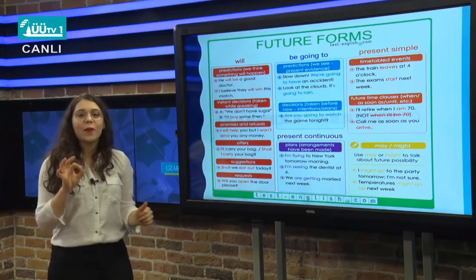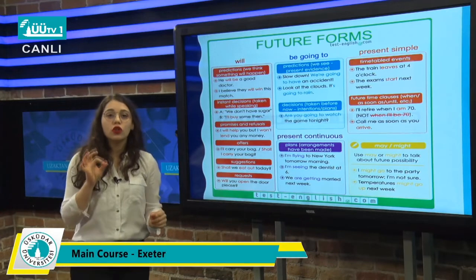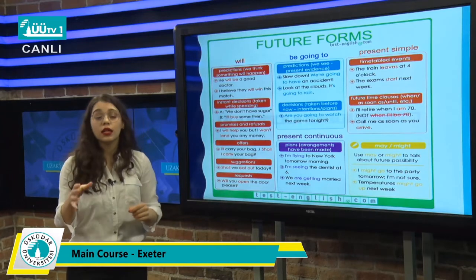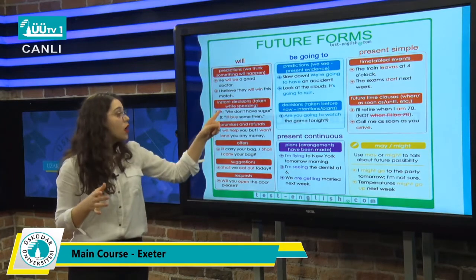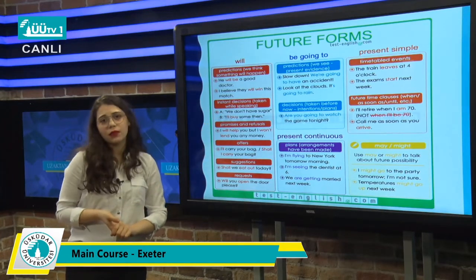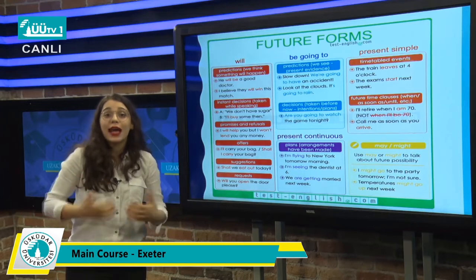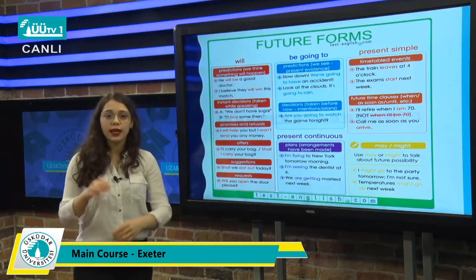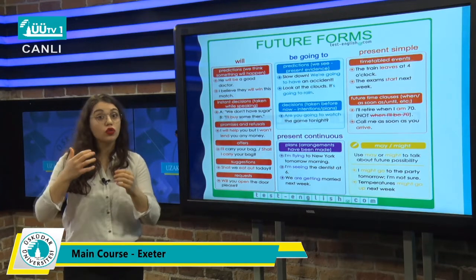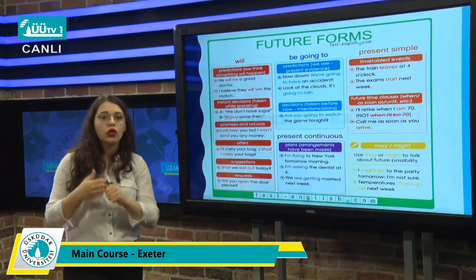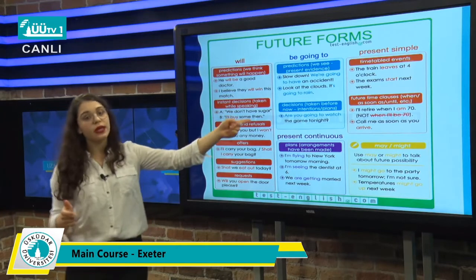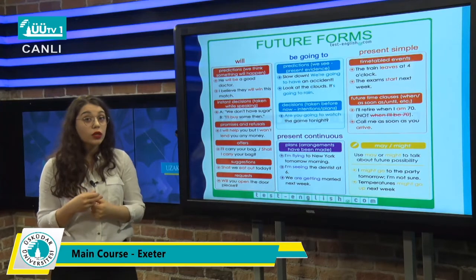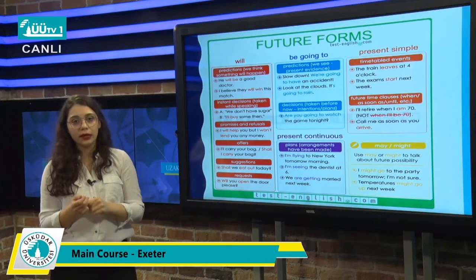Or when we're talking about decisions, but when you're talking about decisions while you're speaking, then you have to use will. Here, we don't have sugar, I'll buy some then. I decided now, then I have to use will with it, okay? But when you're talking about a decision that you taken before or you planned that, then you have to use be going to, like, are you going to watch the game tonight? So I'm talking about a planned something, okay?